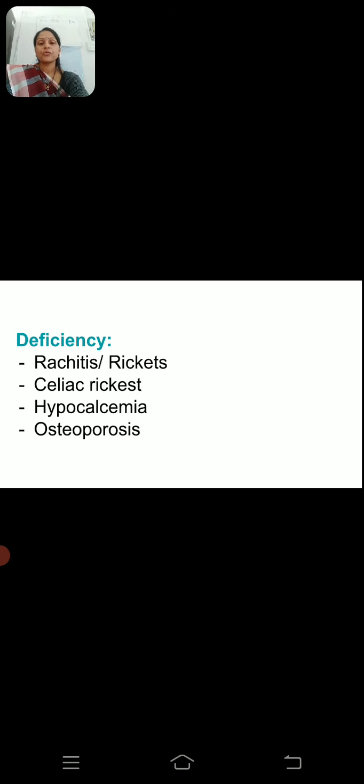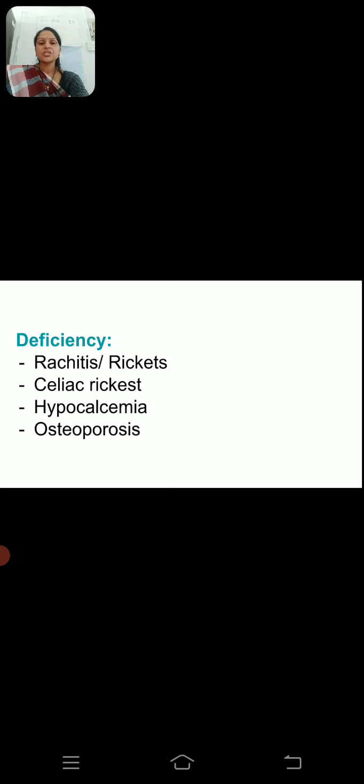The next stage of hypocalcemia is osteoporosis. Osteo means bones. Porosis means formation of pores. The bones are weakened, they become brittle, and there is formation of small pores. As they become weak, there is formation of pores, so it is called osteoporosis.